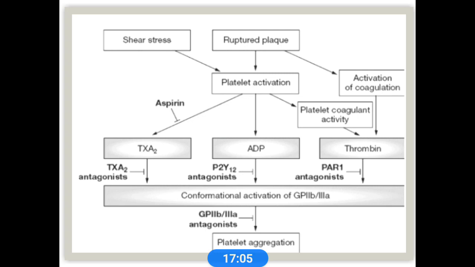The GP receptor antagonist blocks the common pathway of platelet aggregation and the binding of fibrinogen, which results in more complete inhibition of platelets compared to aspirin or clopidogrel. So this antiplatelet therapy protects against the risk of stroke, myocardial infarction. Okay, thank you.